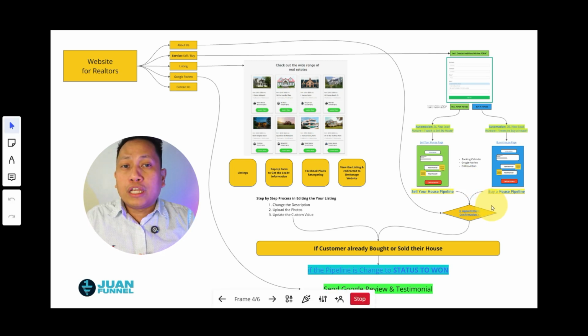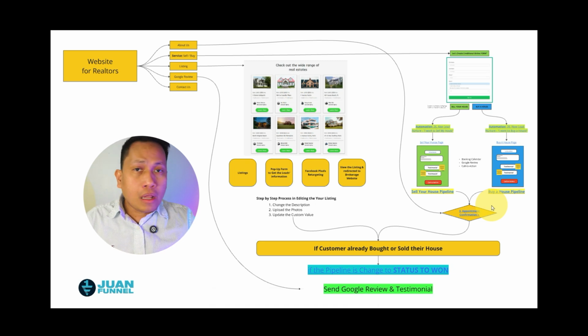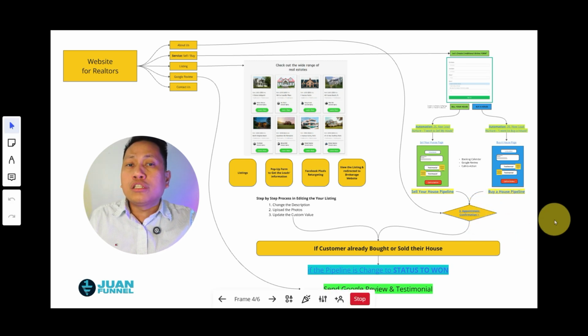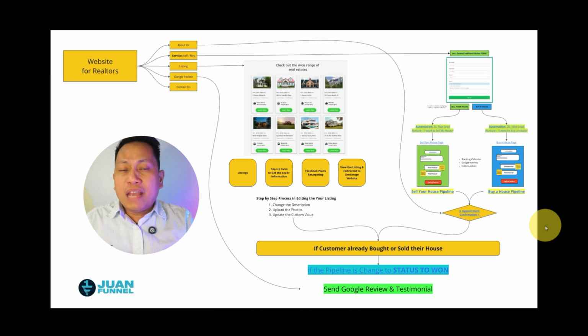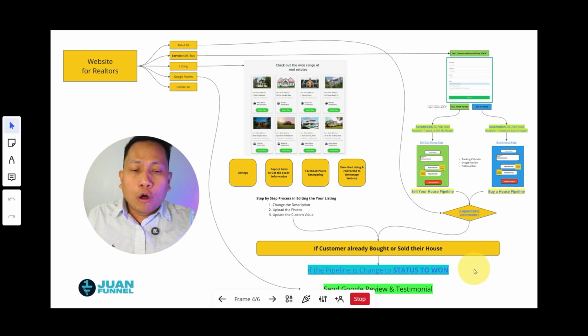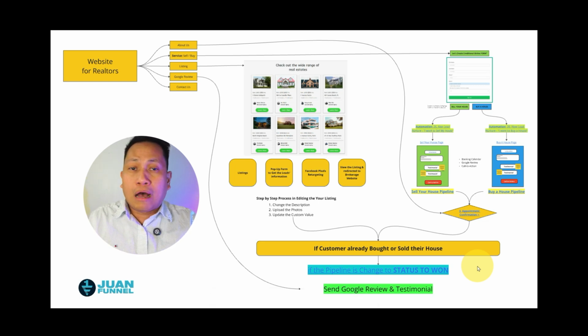The goal of the automation is quick response, being responsive, and also the call to action of booking an appointment. The goal for these automations is to make sure the customers that reach out to you are able to book an appointment with you so that you can close this customer and they become a paying customer. So that's our goal. And also, after fulfilling the service, for example, you as a realtor, you're able to help them sell the house, or you're able to buy a house for the client.